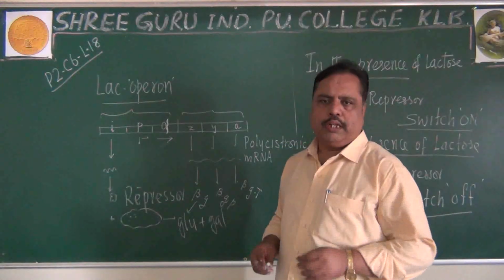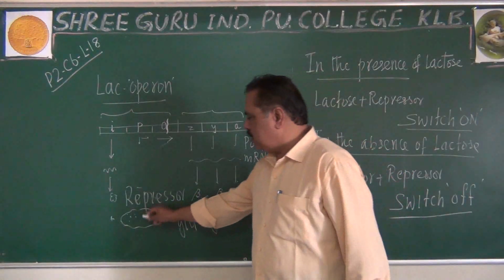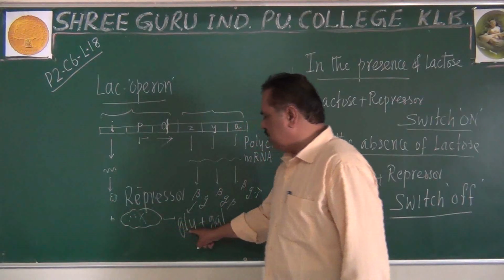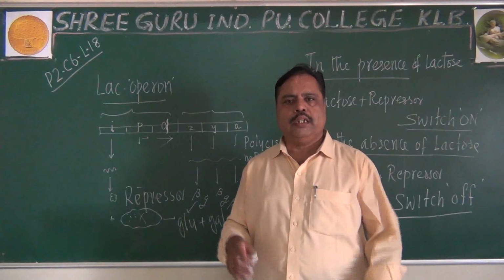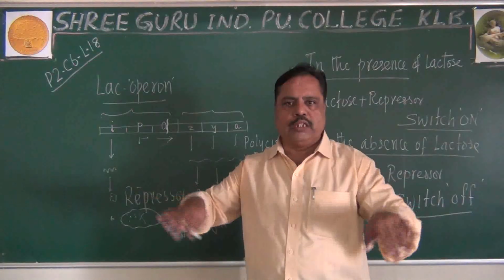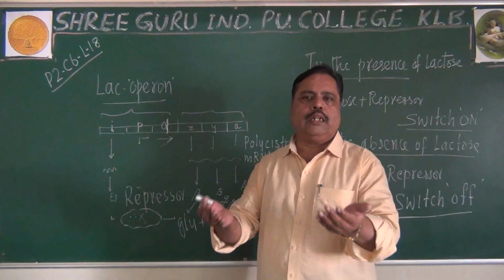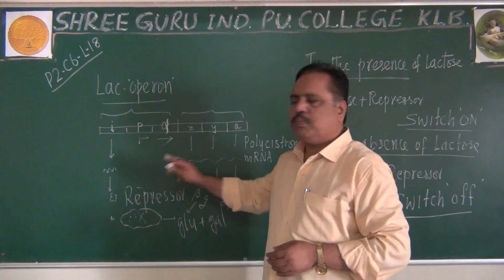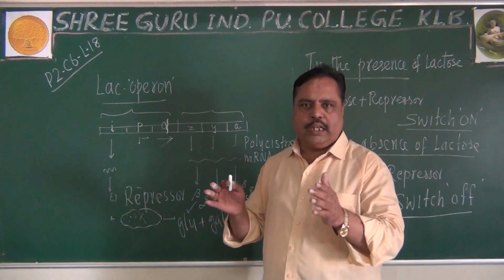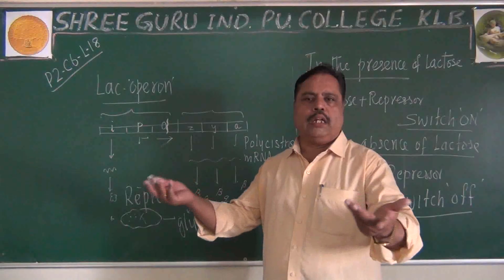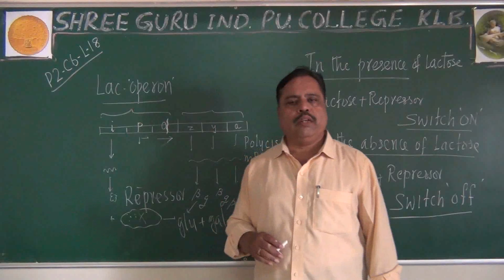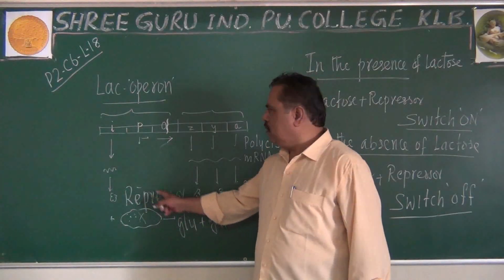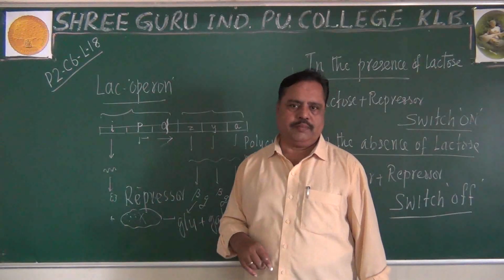We will come to that point later. When beta-galactosidase digests the lactose, it becomes glucose and galactose. Now what happens? There won't be any lactose available in the medium, or in the cytoplasm of the bacteria, because all the lactose has become glucose and galactose. Now what will happen? The repressor will go and bind with the operator.